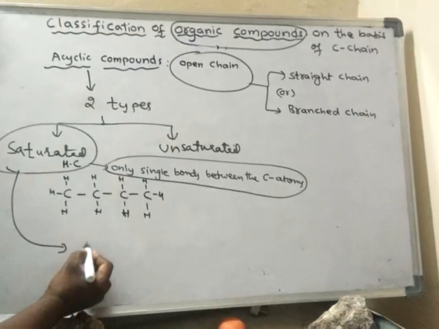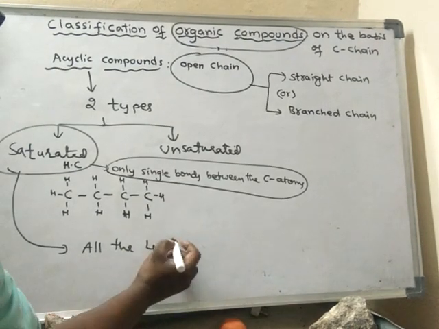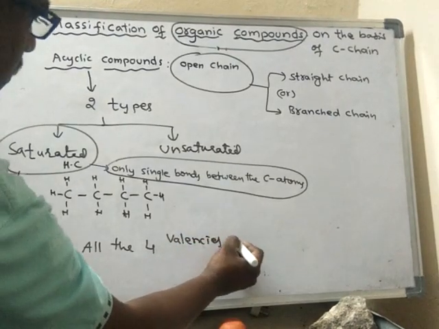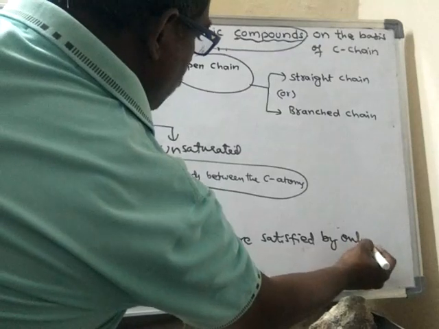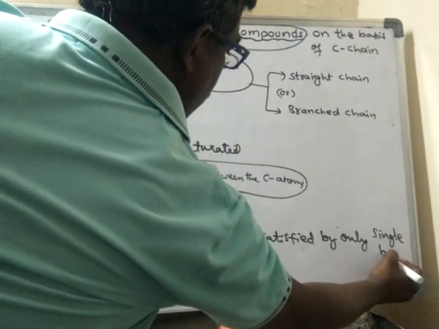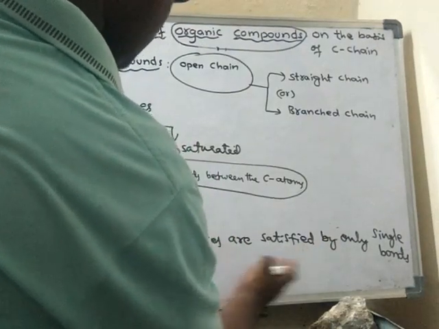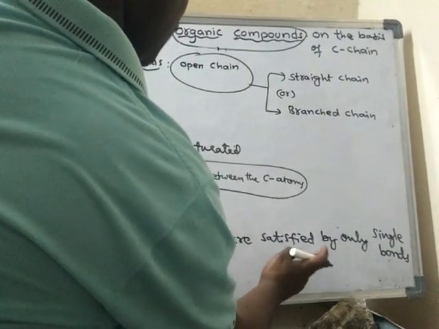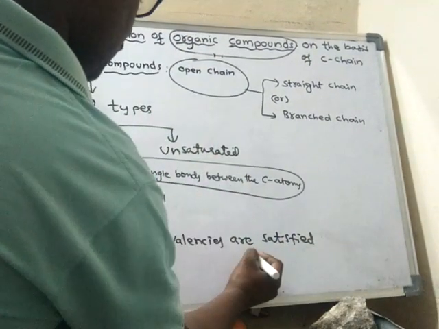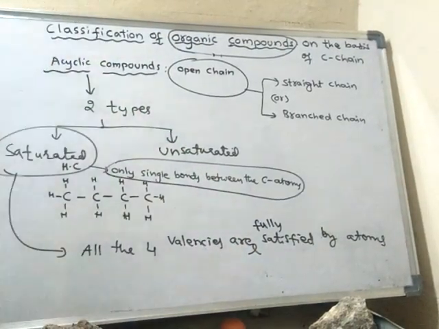And in saturated hydrocarbons, all the 4 valencies are satisfied by only single bonds. They are fully satisfied by atoms.